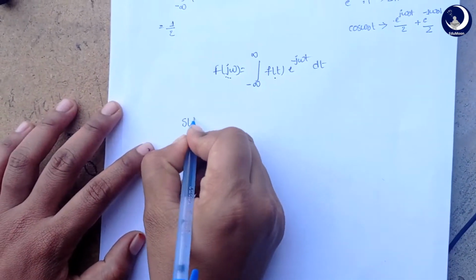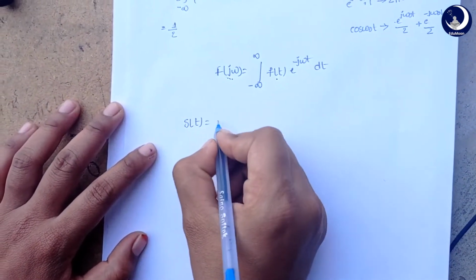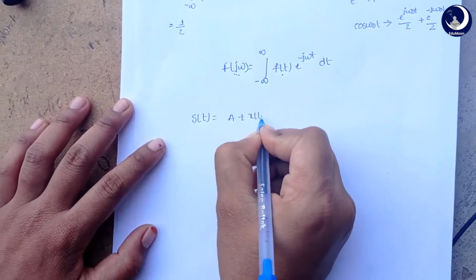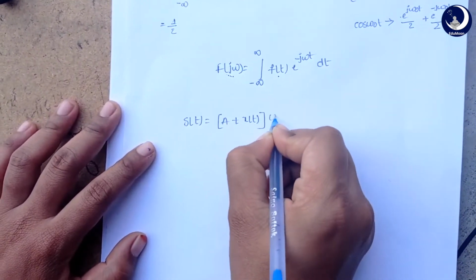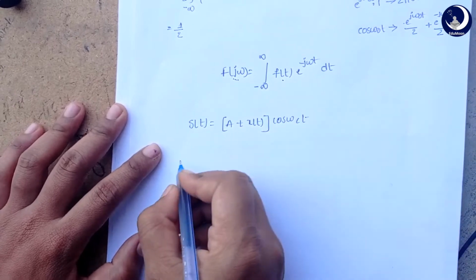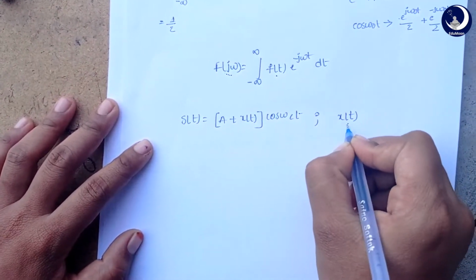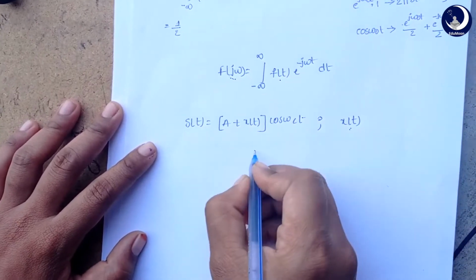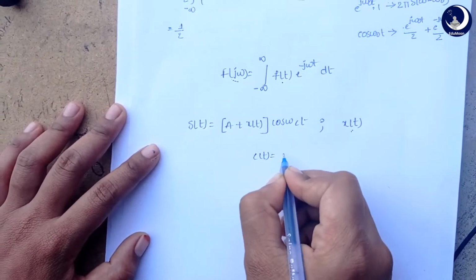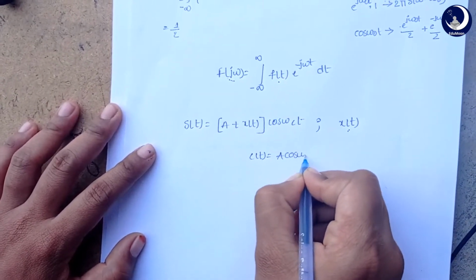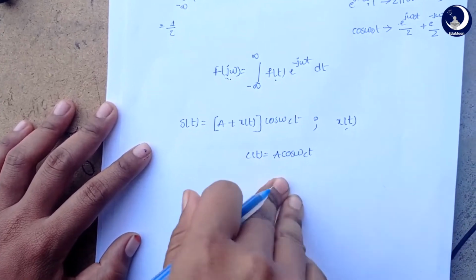So finally we got our signal. This is our modulated signal, right? And we have this as our modulating or message signal and this as the carrier signal. Let's see how these are converted into frequency domain.